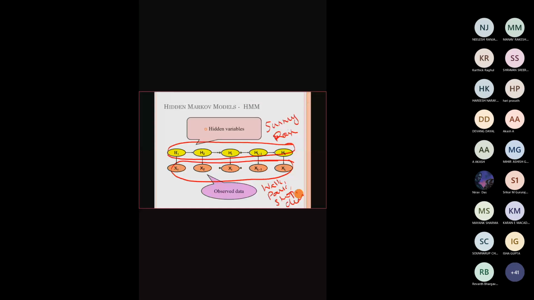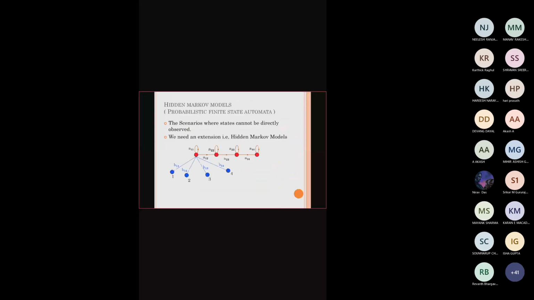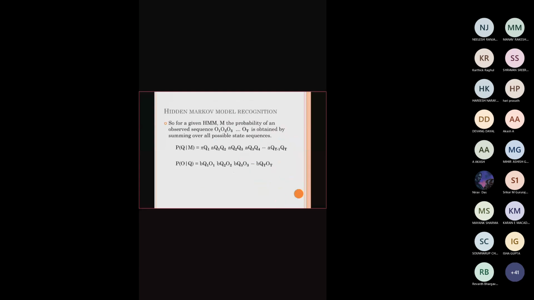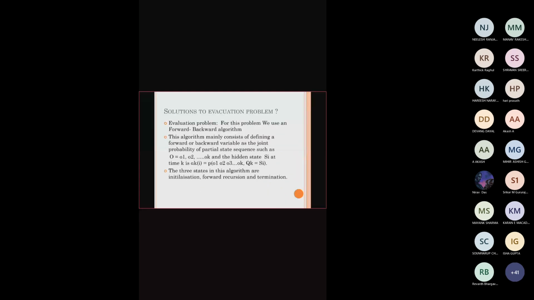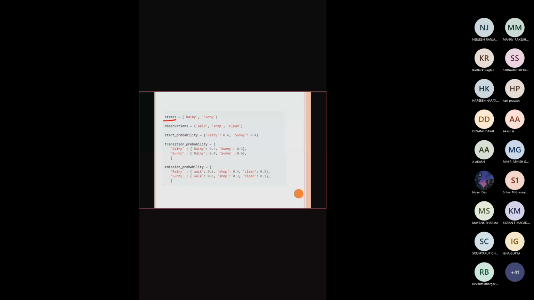Now what we are going to do is design the hidden Markov model. You have to design the HMM. So how to do that? First, you identify the states. Rainy and sunny are the hidden states available over here. And what are all the observations that Alice gets about Bob? He can go for walking, shopping, and cleaning.